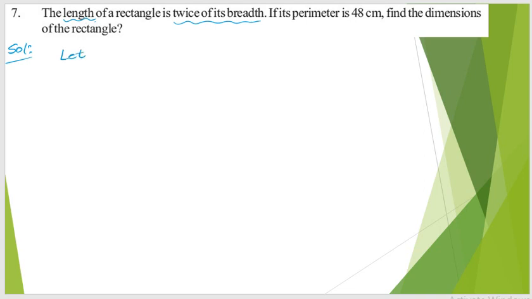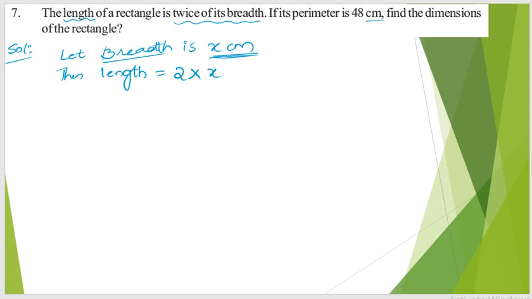So for that, let the breadth be x centimeters, because units are given in centimeters, so I am considering it in centimeters. Let the breadth be x centimeters. Then what do you know about length? Then length is equal to twice the breadth, no? Twice means 2 times, which gives me 2x centimeters. So understood?